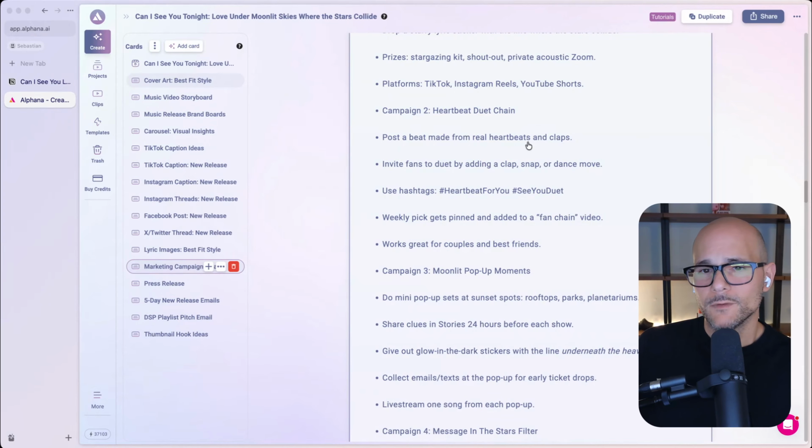Post a beat made from real heartbeats and claps. Invite fans to duet by adding a clap, snap, or dance move. And then you could use these hashtags, and then a weekly pick gets pinned and added as a fan chain video, right? So this works great for couples and best friends.